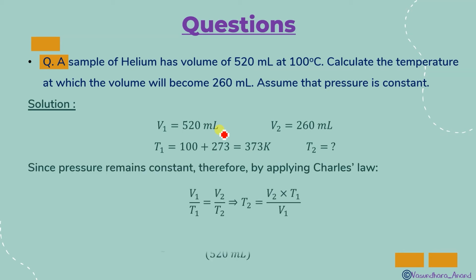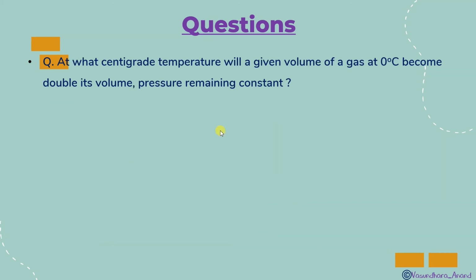So you will get this. And the answer is 186.5 Kelvin, or you can say that minus 86.5 degrees Celsius. Yes. Now the next question.